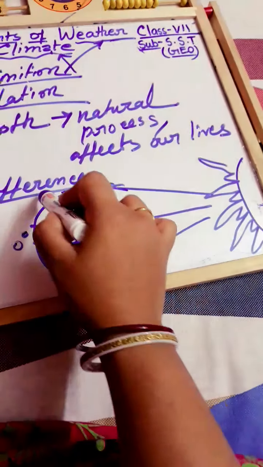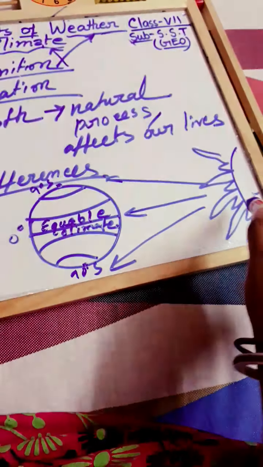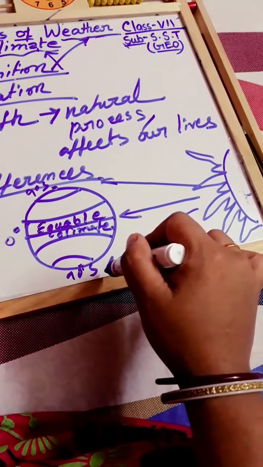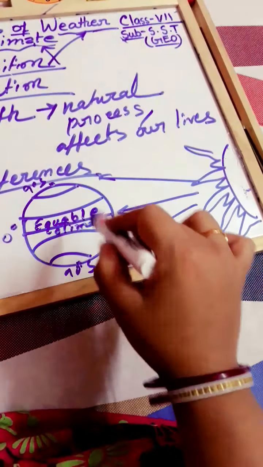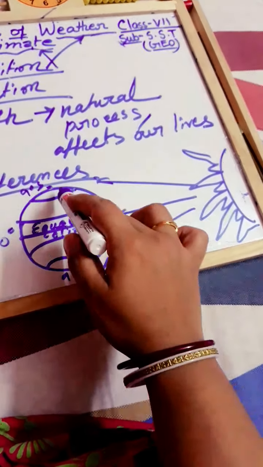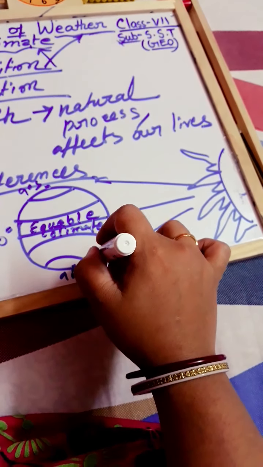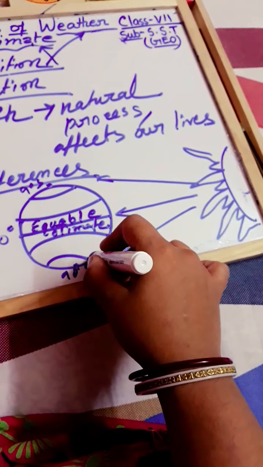you know that in this region the sun rays are coming in which manner? In an extremely slanting manner, that is not straight, right? So the places located in these regions feel very extreme cold weather throughout the year.